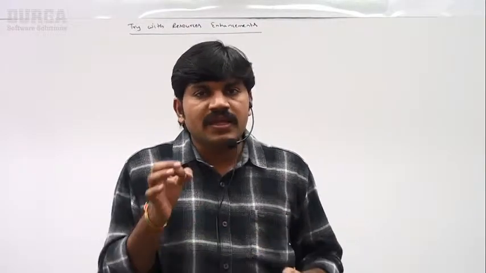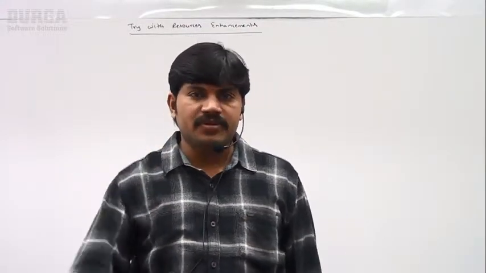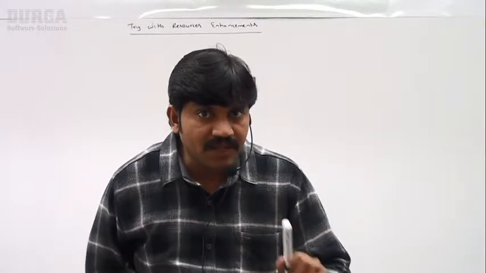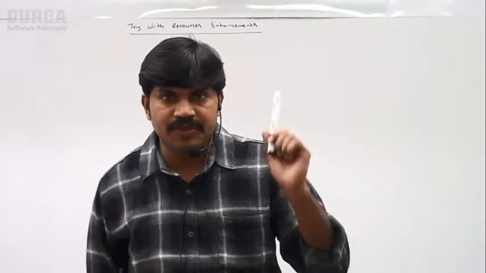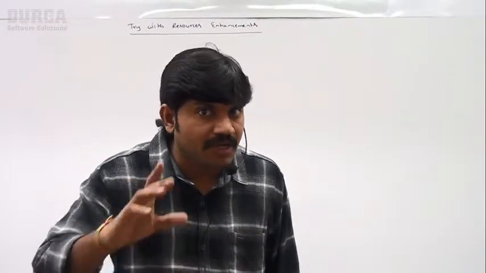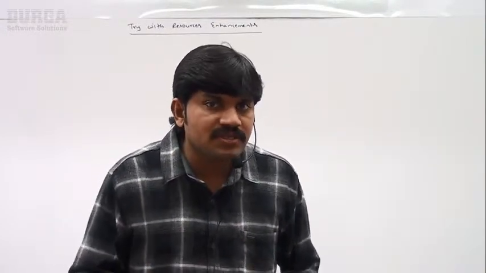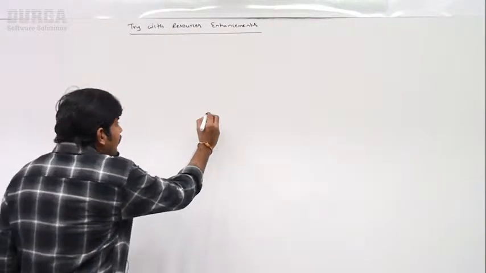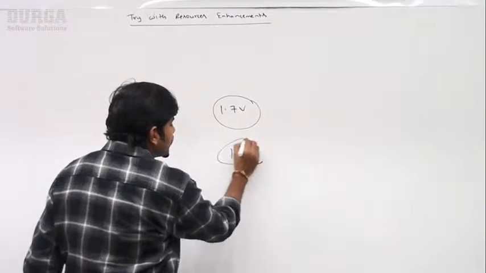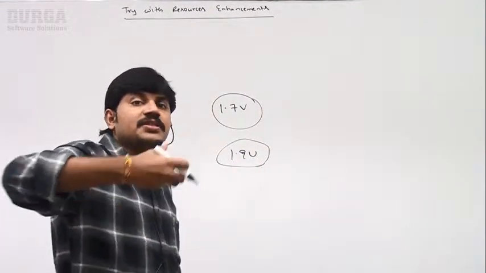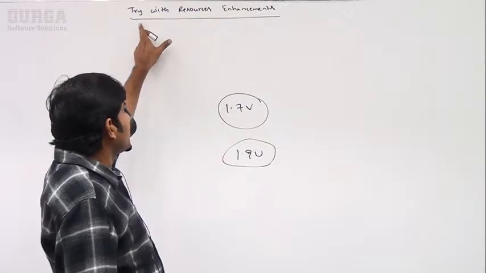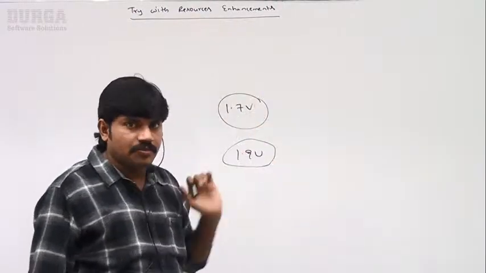Now the next new feature I have to discuss is try with resources enhancements. Are you getting it? Try with resources. This concept did not come in the 1.9 version. The try with resources concept already came in the 1.7 version. In the 1.9 version, there are some changes, some extra things added. That's why the topic name is try with resources enhancements.